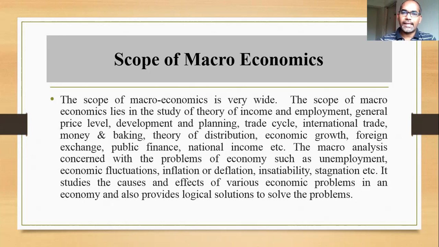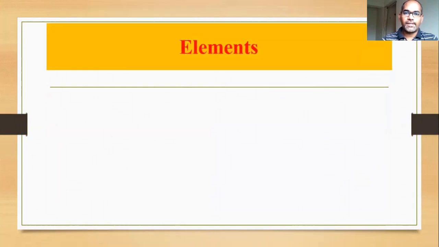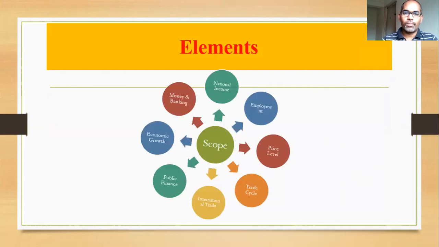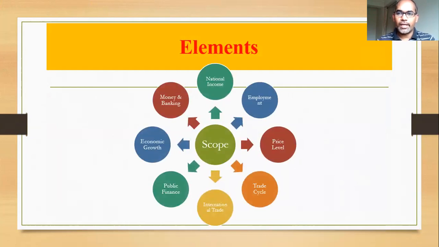Some of the basic elements I have presented in the next slide to give a view on the scope of macroeconomics. See these elements of the macroeconomics scope. Here is national income, which we already discussed, an important component. Employment, another important macroeconomic variable.